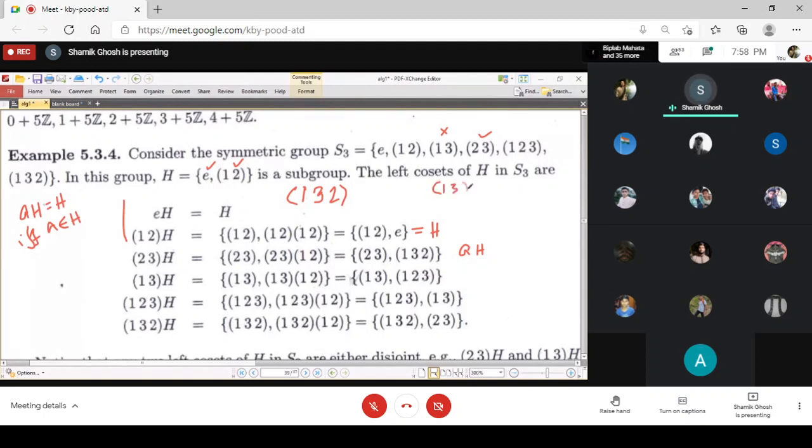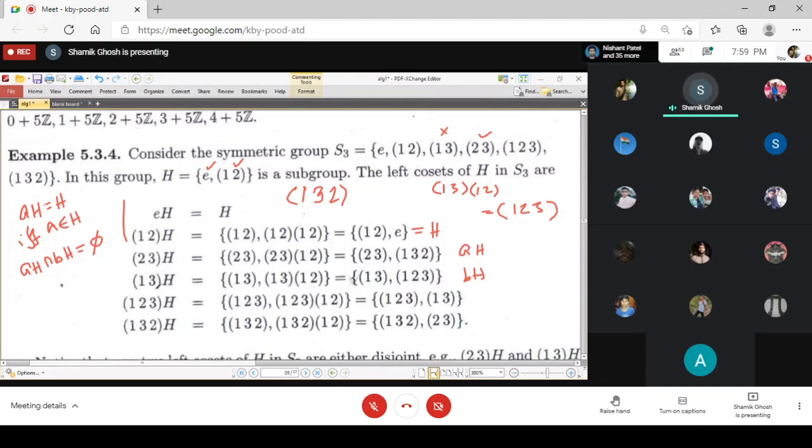If we multiply (1 3) and (1 2), then 1 goes to 2, so it is 2. Then you start from 2, 2 goes to 1, 1 goes to 3, so it is 3. Then 3 goes to 1, so the cycle is closed, and it is (1 2 3). Suppose I call it bH. You see that aH and bH are completely disjoint. They have no element in common. One has (2 3) and (1 3 2), the other has (1 3) and (1 2 3). Also, both are disjoint from the subgroup, which is (1 2) and E.